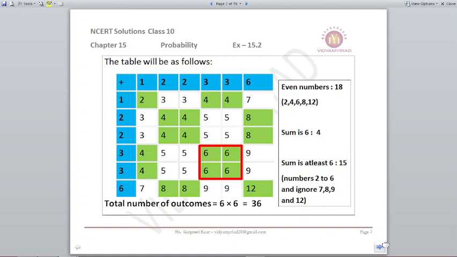Second case is where the sum is 6. There are only 4 options, 6, 6, 6 and 6, so 4 possibilities. And the last one is where the sum is at least 6. At least 6 means from 6 onwards we will consider, that is we will consider 6, 7, 8, 9 and 12. So, the total favorable outcomes of this is 15.